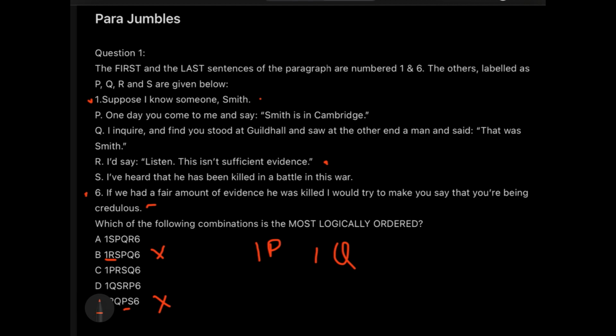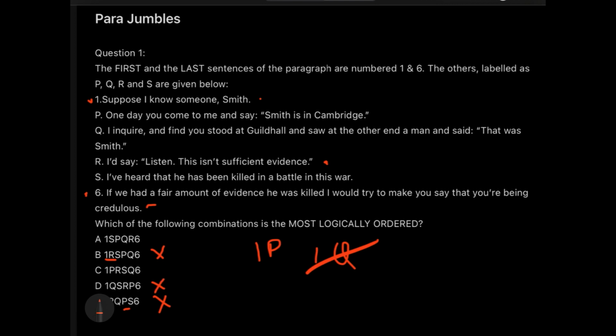For example, 1 and P goes together for some time. You can say that. Why? Because at least you know Smith and someone comes and tells you something about Smith. So after he tells you something about Smith, you are going to ask back, right? That how do you know this kind of thing? So one Q cannot be our answer. So we will again eliminate option D, and now we are just left with two options.